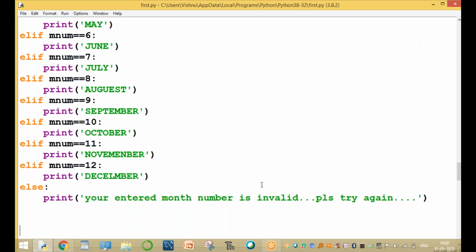So this today's session completes, and tomorrow starts the new session, that is nested if, part 2.